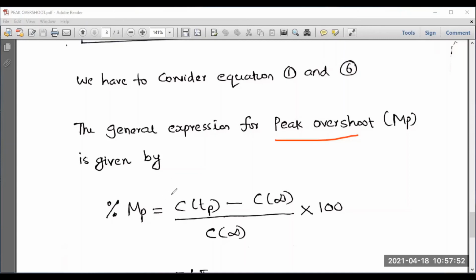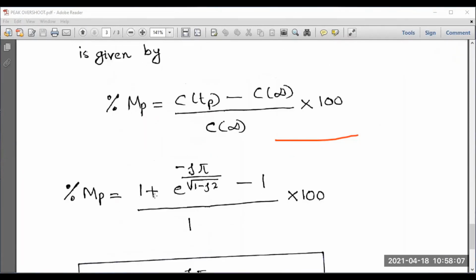Okay, do one thing, substitute the value of C of Tp here, and C of infinity you can substitute in the denominator. Anyway, C of infinity will be equal to 1, so there are no issues. Now, after substituting, let us understand: 1 plus e to the power minus eta pi by square root of 1 minus eta square, minus 1, divided by 1.